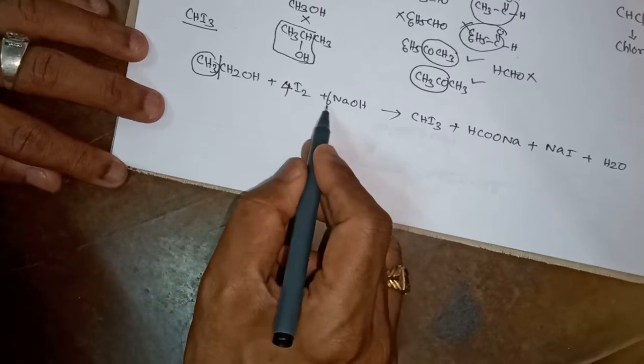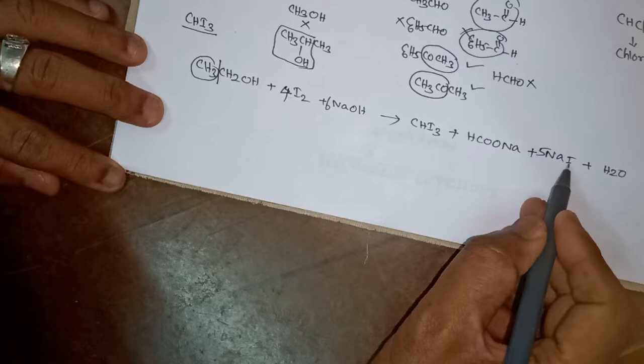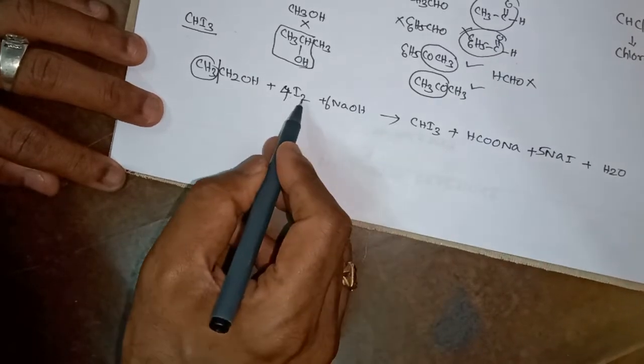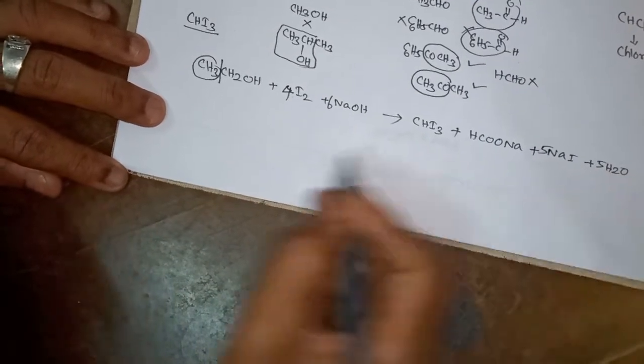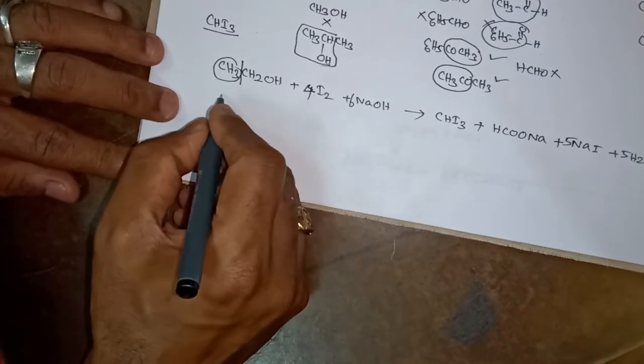Water. How many sodiums do we have? 6 sodium. 1 sodium here, it is 5. Here 5 iodine plus 3 iodine, 8. 4 into 2, 8. Here also 5 water. Okay. Then suppose instead of this, I take acetone,